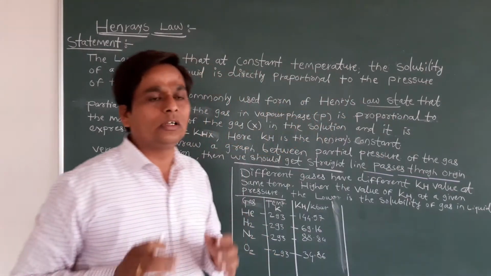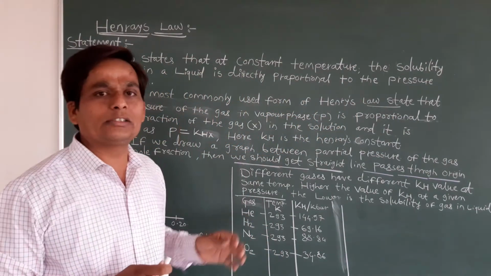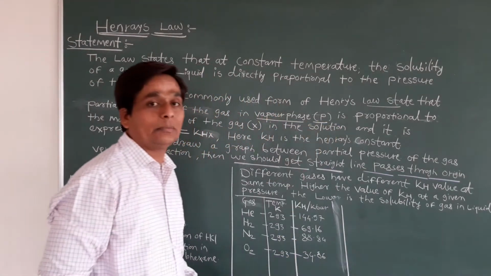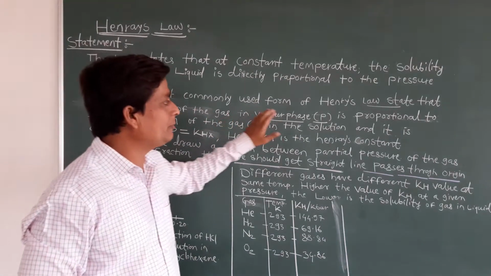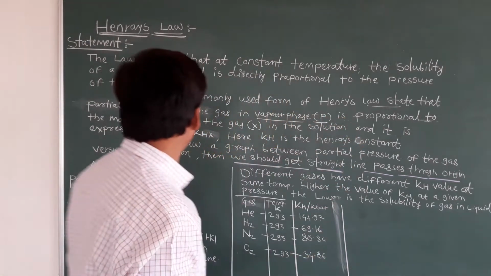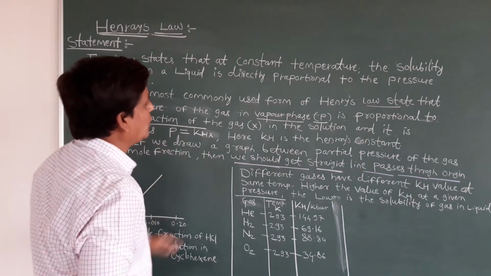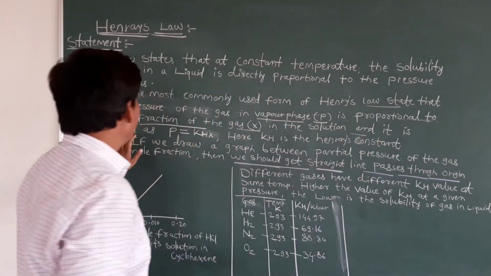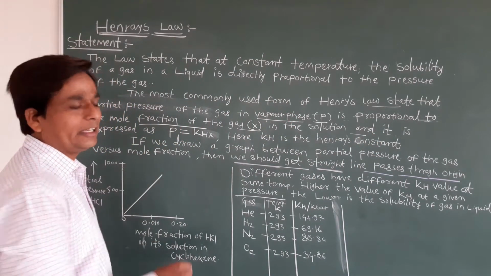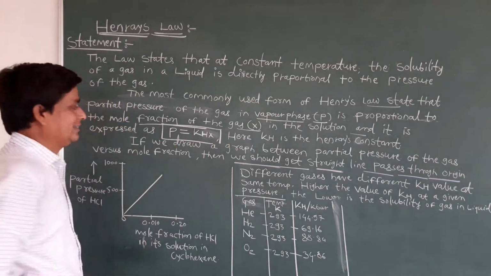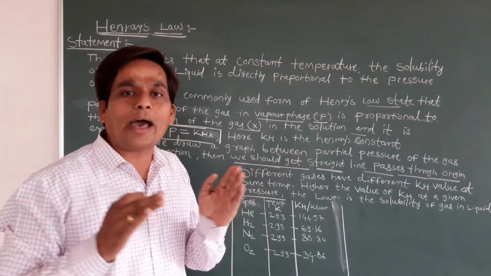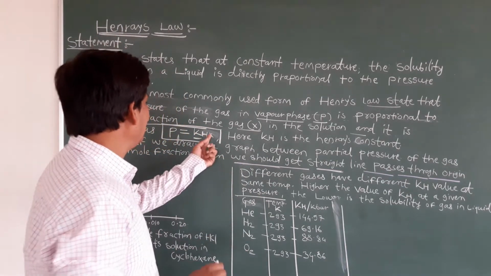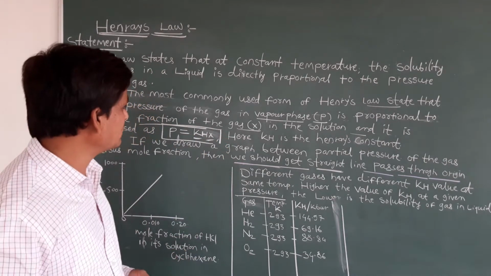Okay, students. The most commonly used form of Henry's law states that the partial pressure of the gas in vapor phase, P, is proportional to the mole fraction of the gas, X. Mole fraction we always denote by X in the solution, and it is expressed as P is equal to KH X. So students, here P stands for partial pressure, K_H stands for the Henry's constant, and X stands for mole fraction. Is it clear now, all of you?